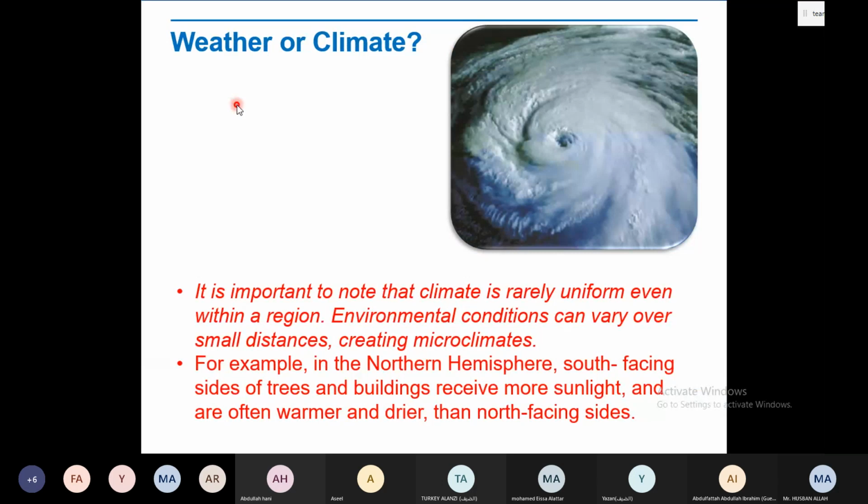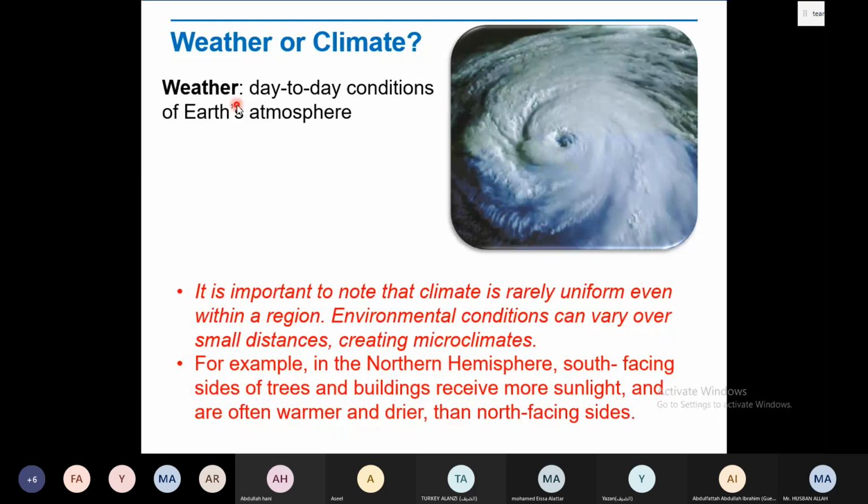First of all, what is weather and climate? Who can define for me weather and who can define for me climates? Anyone who can, please. Yes, please. Okay, weather is in a short period of time, and climate is in a long period of time. It's good. Okay, now weather, the first one, we have weather, day-to-day condition of the Earth atmosphere, right?